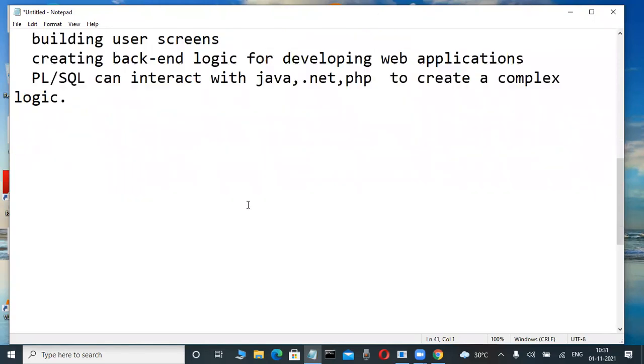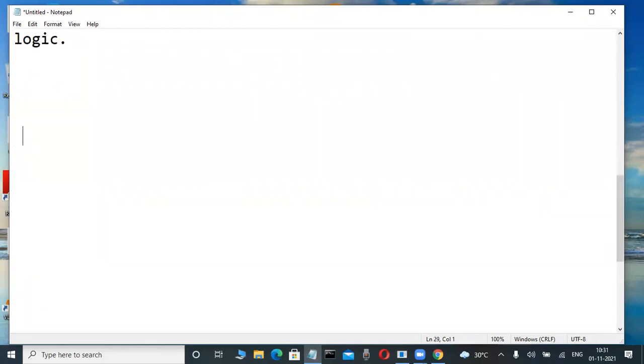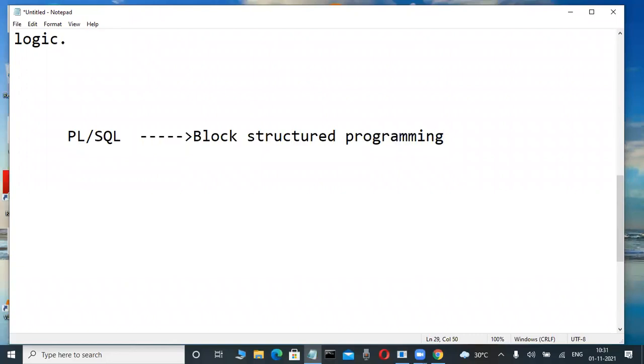Actually, everyone says PL/SQL is a Procedural Language extension for SQL, but unfortunately, observe here, PL/SQL is basically a block structured programming language. Block structured programming language. So now, what does block structure mean? I will tell you.